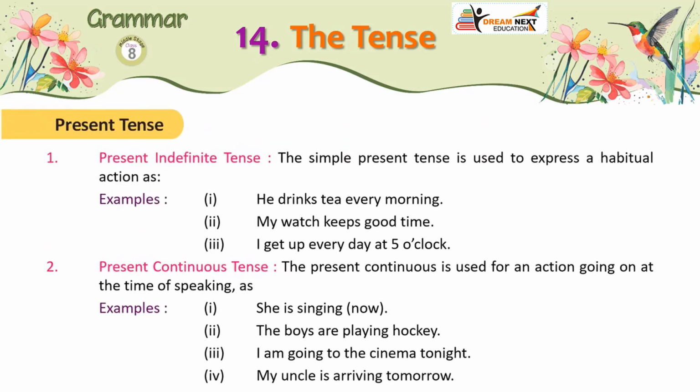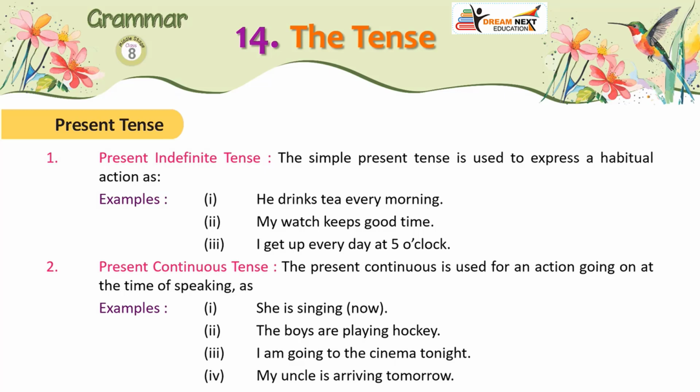Present tense. 1. Present indefinite tense. The simple present tense is used to express a habitual action. Examples: 1. He drinks tea every morning. 2. My watch keeps good time. 3. I get up every day at 5 o'clock.